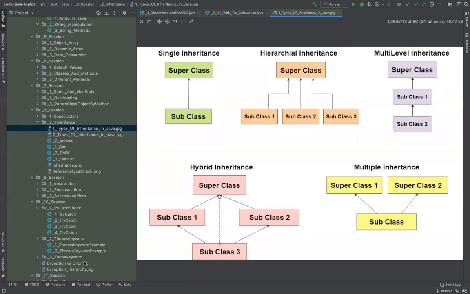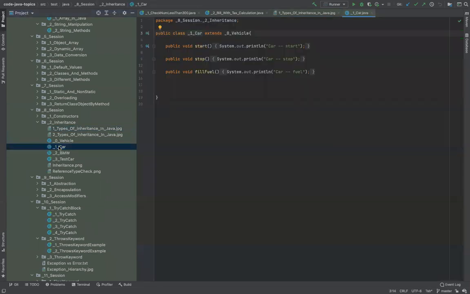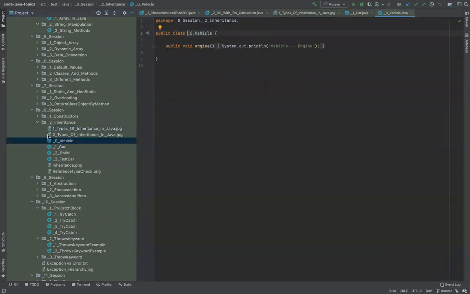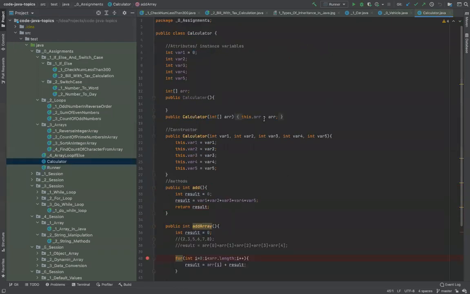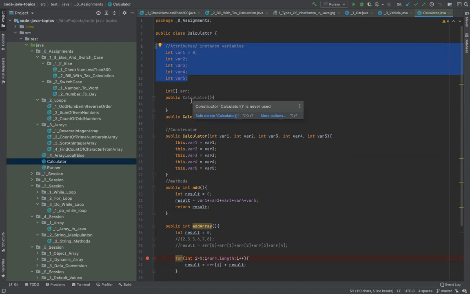And I keep on repeating this again and again. Why? Because when you see a class, let me open the previous classes because you have seen those earlier. Let me open this calculator class, for example. So when you look at this, this is a class. Now, a class has basically only two things. One is its attributes. You can call them instance variables. They go by many names: attributes, variables, characteristics. Something which defines the entity.